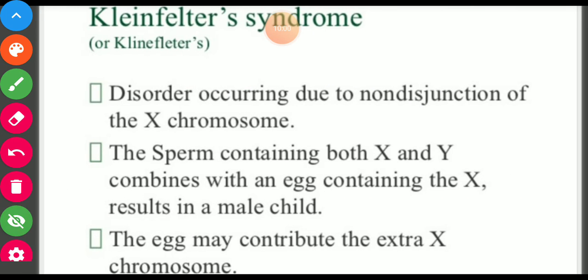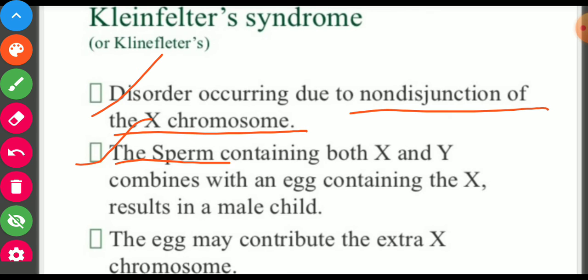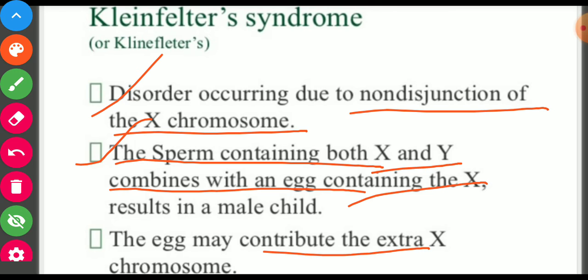The next is Klinefelter syndrome. So Klinefelter syndrome is a disorder due to the non-disjunction of X chromosome. The sperm containing X and Y chromosomes combines with the egg of X chromosome, resulting in the contribution of one extra X chromosome.